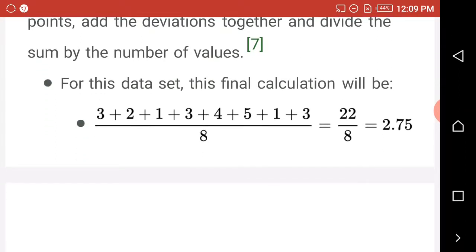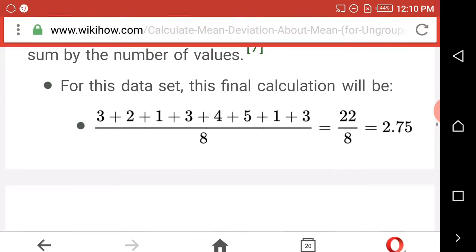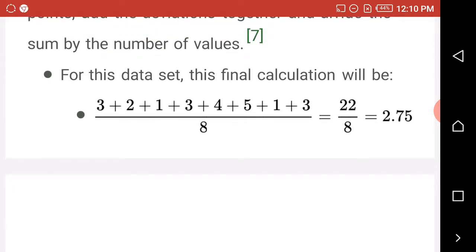For this data set, this final calculation will be when you put together our absolute values, that is 3 plus 2 plus 1 plus 3 plus 4 plus 5 plus 1 plus 3. When you sum it together, you have 22. Remember, we divide it by 8. The total number of values here is 8, and when you do that, you have 2.75. 22 divided by 8.